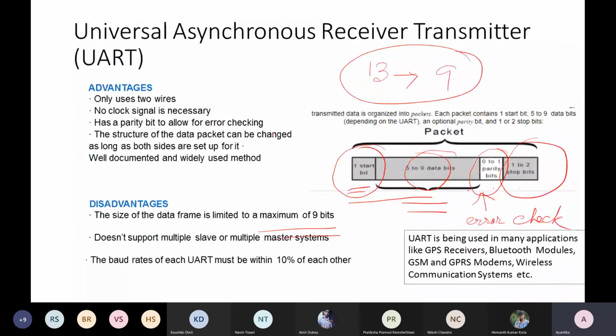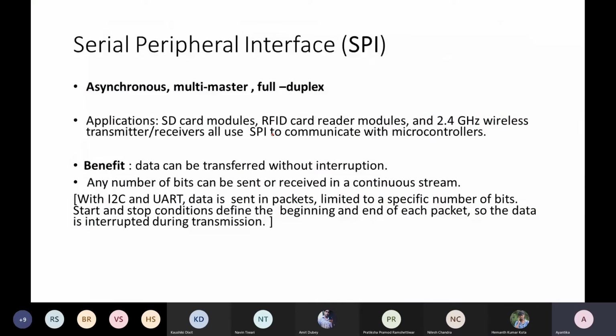So with these disadvantages, next we can discuss the serial peripheral interface, the SPI protocol. Now, one major advantage why SPI became popular is that data can be transferred without interruption. We will see how.